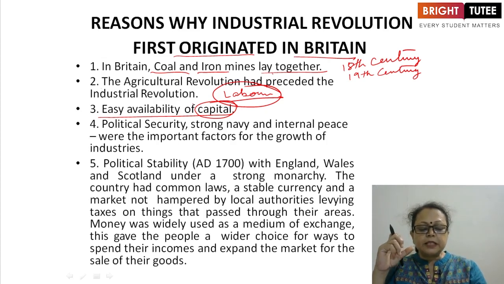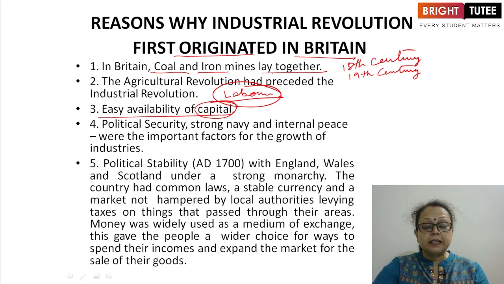The easy availability of capital made England a pioneer in the Industrial Revolution, giving rise to the growth of industries in Great Britain.